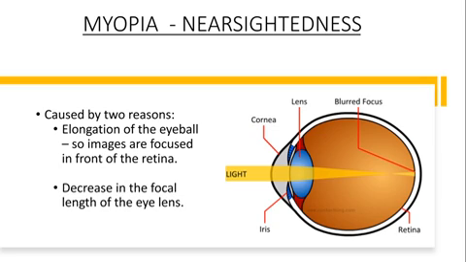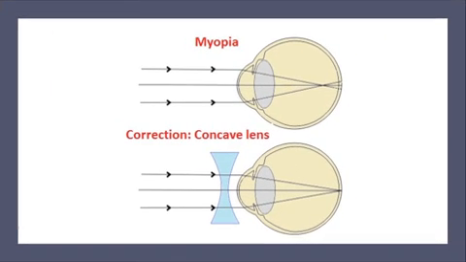This is as if the ciliary muscles of the eye do not relax fully and have some tension. This defect can be rectified or corrected by using a concave lens of suitable focal length.